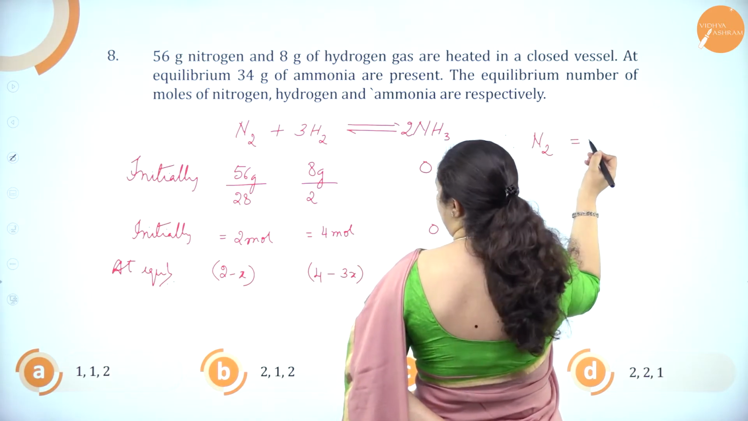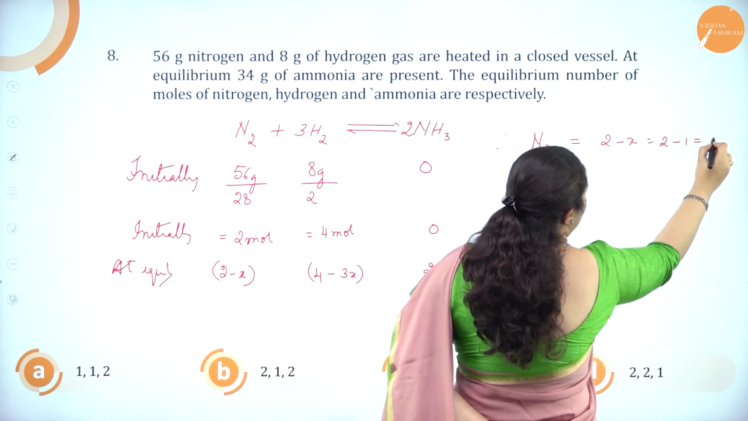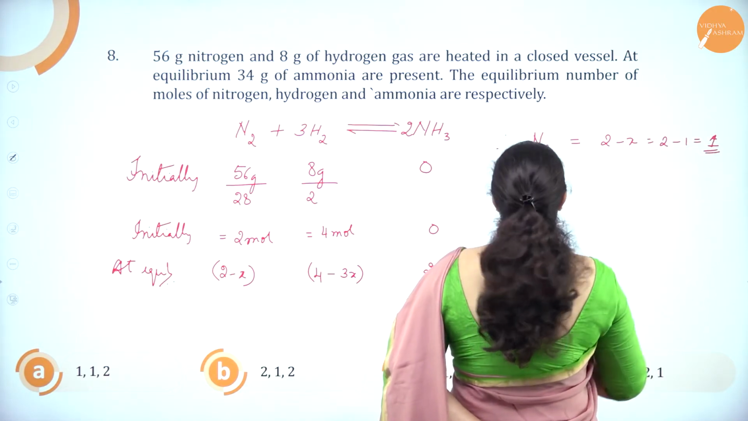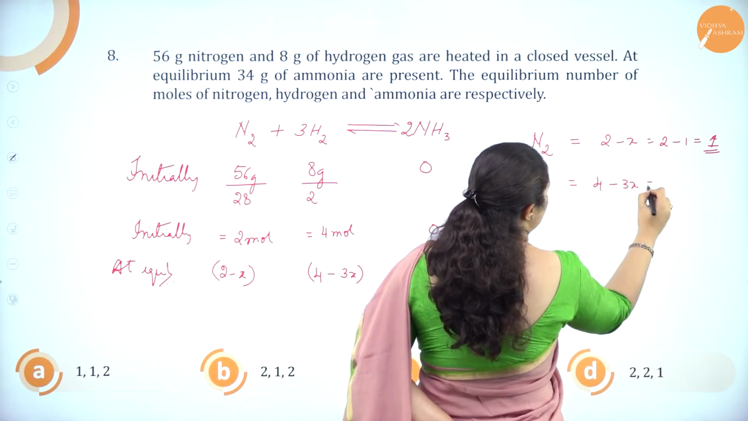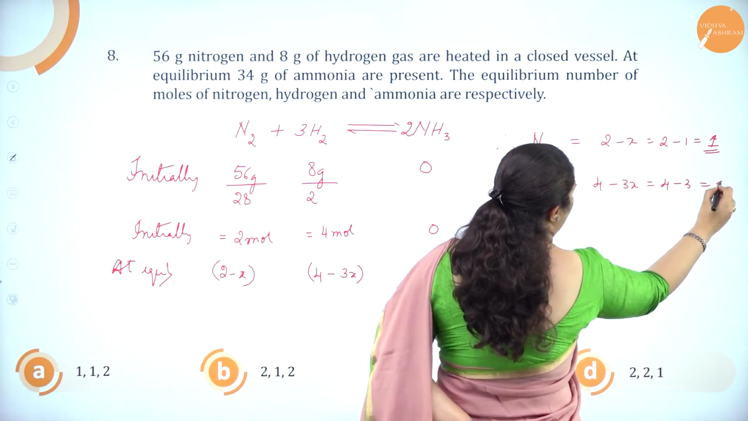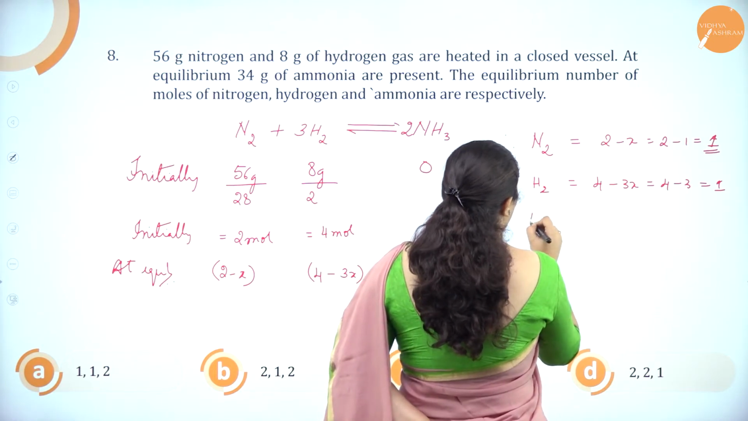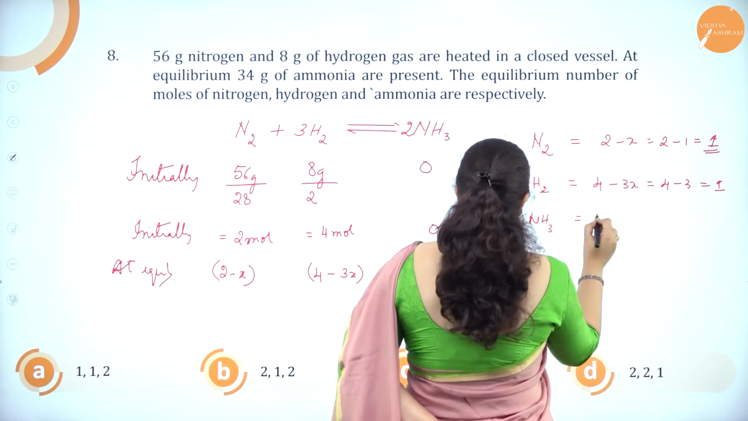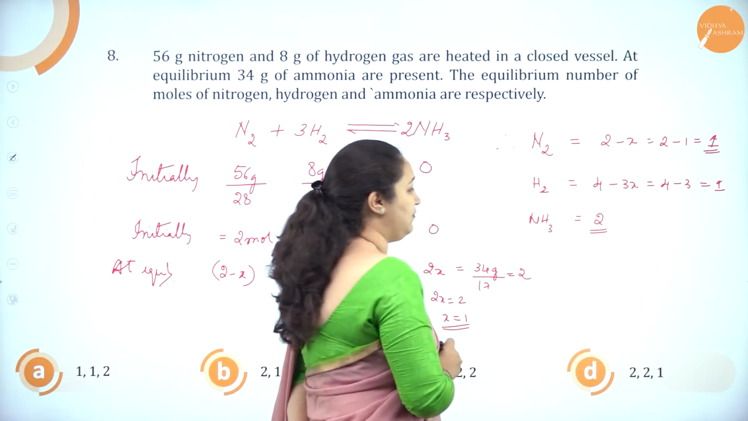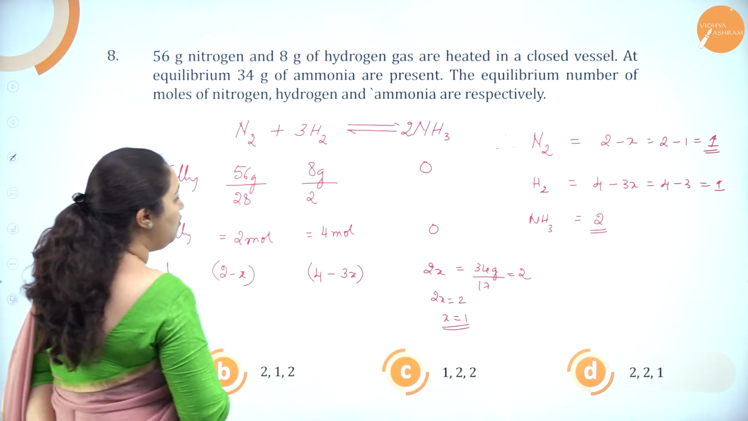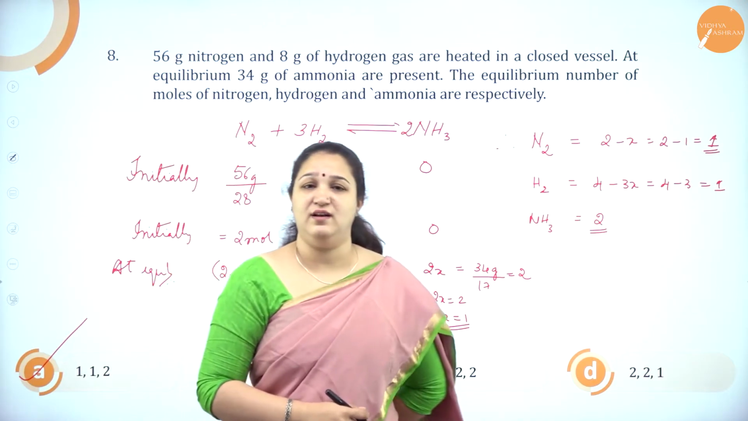Therefore, nitrogen present at equilibrium is 2 minus x, that is 2 minus 1, that is 1 mole. Hydrogen present is 4 minus 3x, that is 4 minus 3, again 1 mole. And ammonia NH3 is 2x moles, so 2 moles is present. So the answer is 1, 1, 2, that is option A is the correct answer.